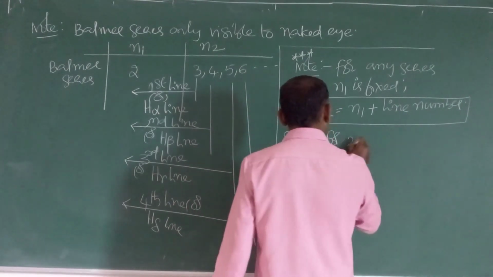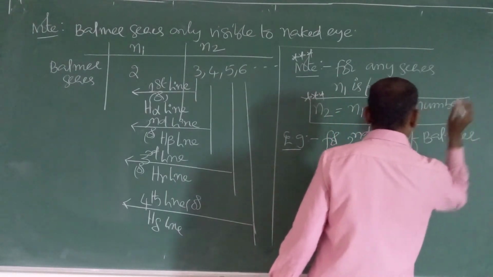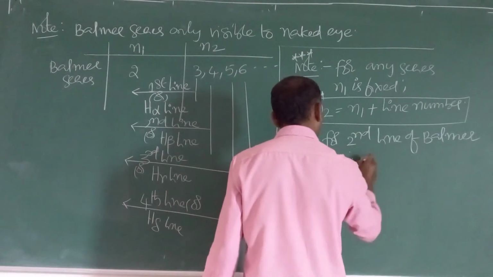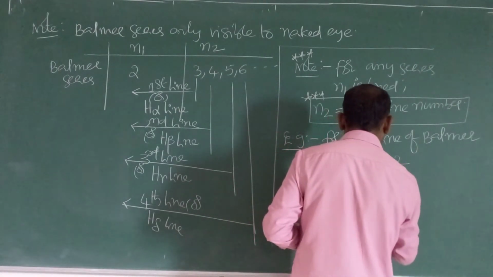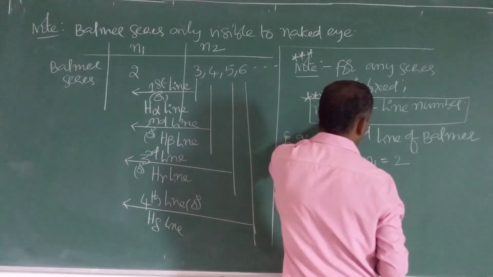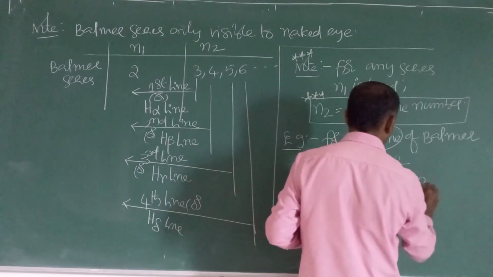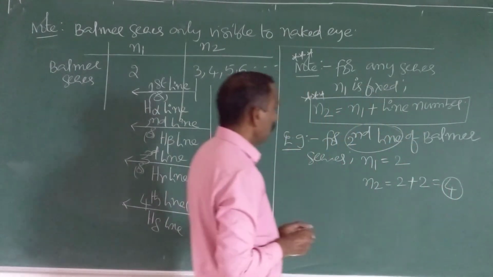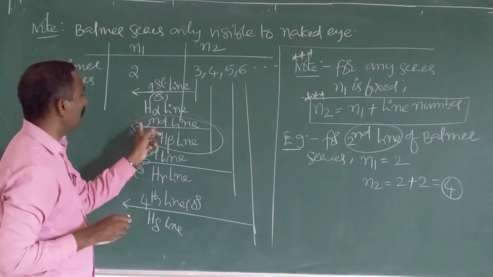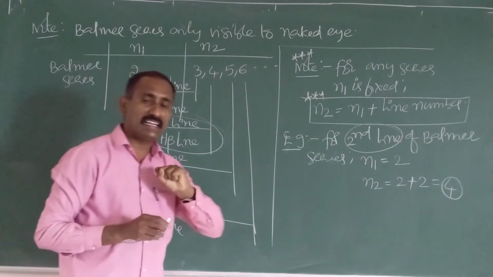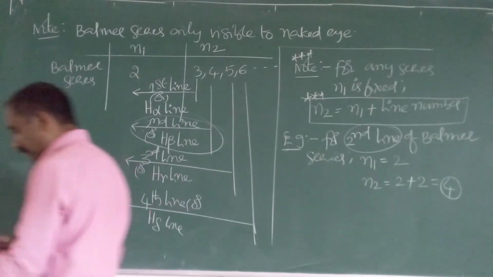For the second line of Balmer series, what are N1 and N2? N1 is fixed. For Balmer series, N1 is 2. N2 is not fixed. Therefore, N2 is got from N1 plus line number. N1 is 2. Line number here? Second line. Therefore, 2 plus 2 is 4. So for the second line, N2 is 4, N1 is 2. Not only for Balmer series, for any series, N1 is fixed, N2 is N1 plus line number.